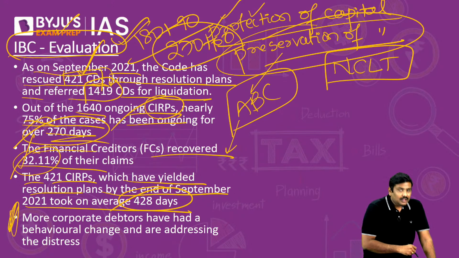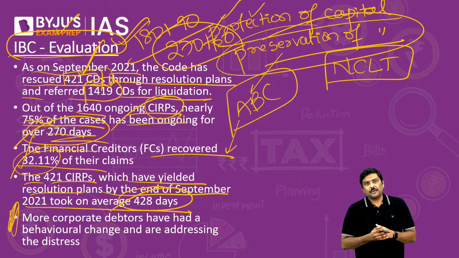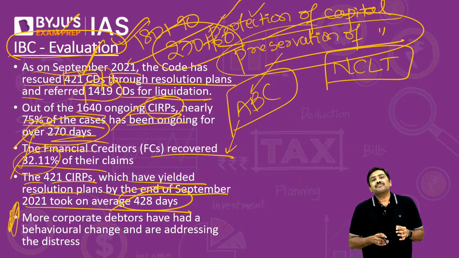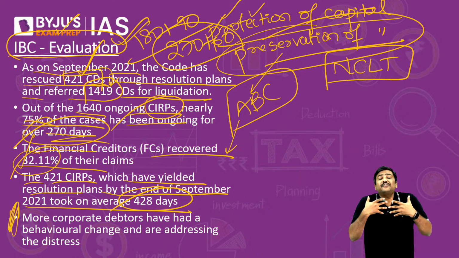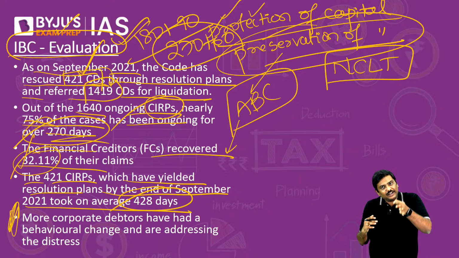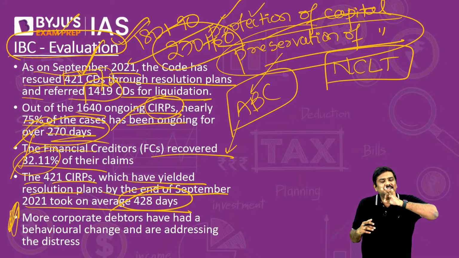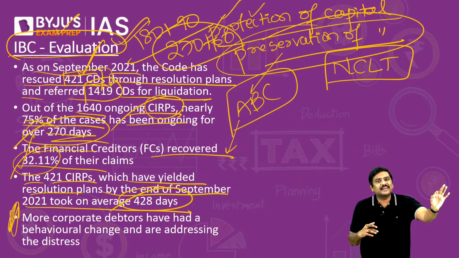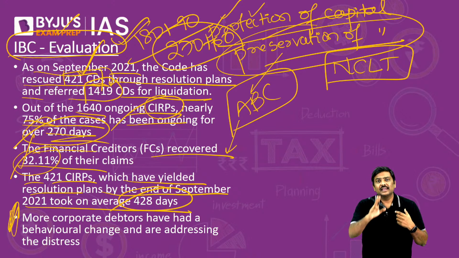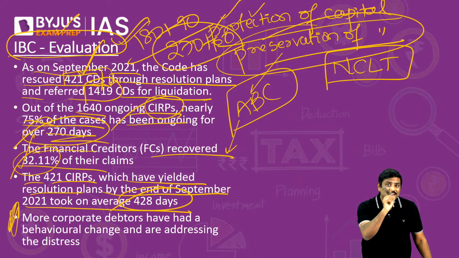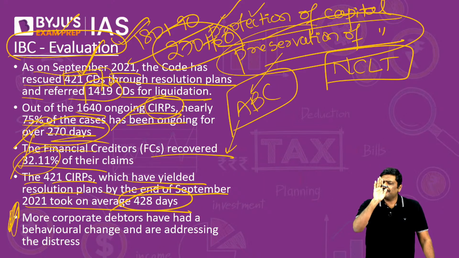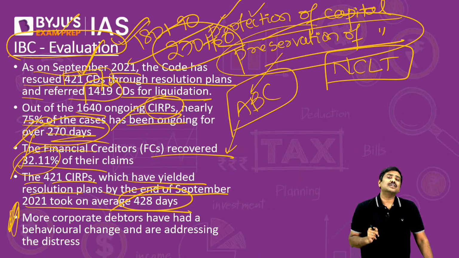And finally, look at the behavioral change now. The survey says that the corporate debtors, that is the companies which have borrowed money, earlier were not concerned. But because of IBC, now there is always a fear amongst them. That is, if I don't repay the money, either to a financial creditor or an operational creditor, they will simply take me to NCLT and I may end up losing ownership of this company. There is every possibility of me losing ownership.